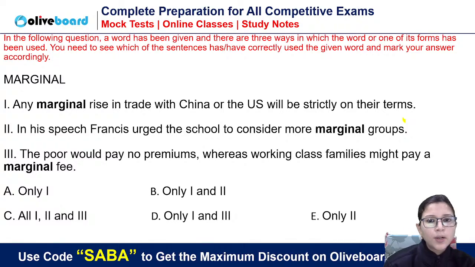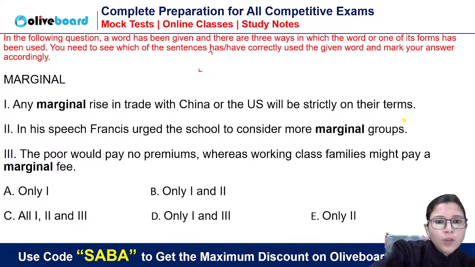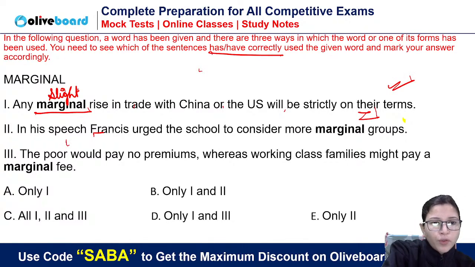And the word marginal we also use for the poor section, the weaker section of society. A little bit, slight, are all synonyms. Any marginal rise here is carrying the sense of slight increase. Any slight increase in trade with China or US will be strictly on their terms. That is absolutely correct. In his speech, Francis urged the school to consider more marginal groups.